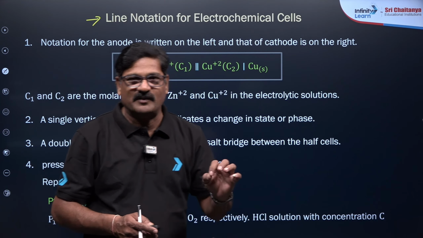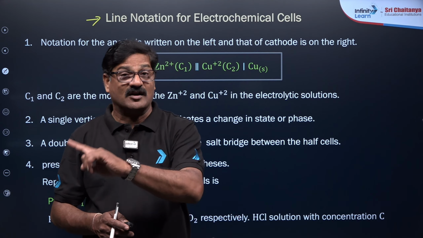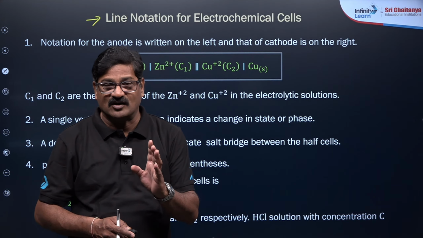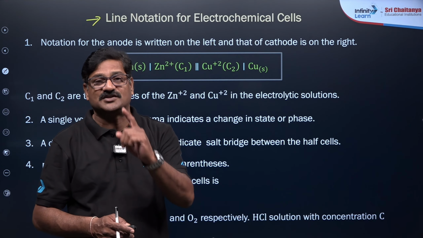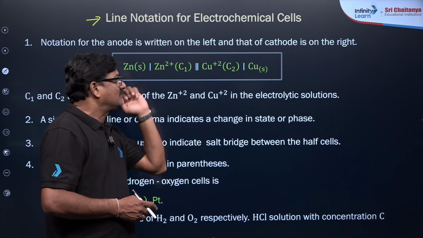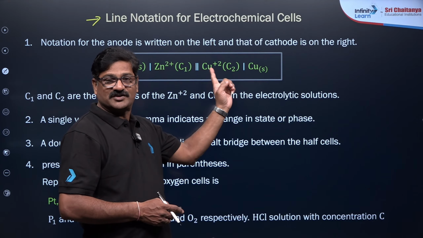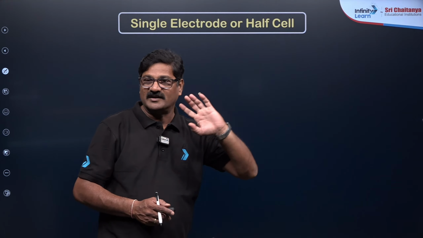Quick recap of what happened so far. LHS anode, RHS cathode. LHS anode, what will happen in the anode? Oxidation will happen. Oxidation is what we see. What is happening in the reduction? It is going to have the reduction. So reduction is taking place. Are you getting or not?